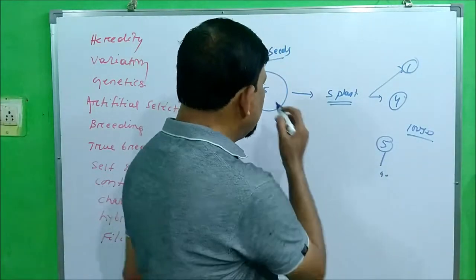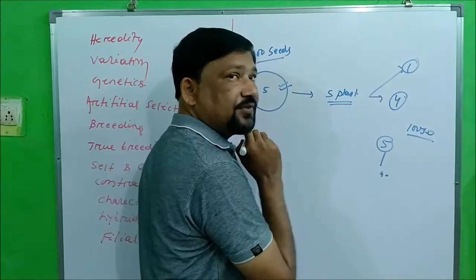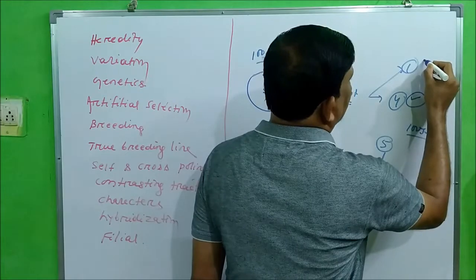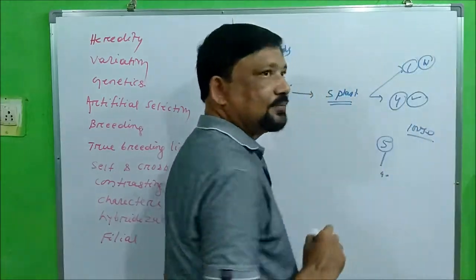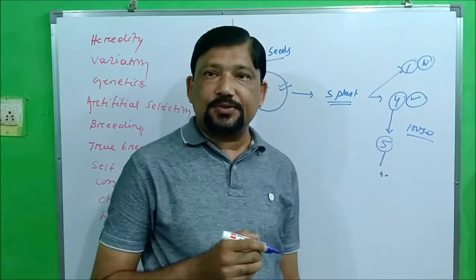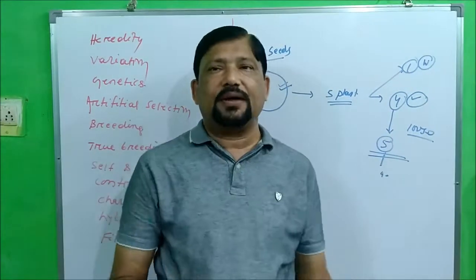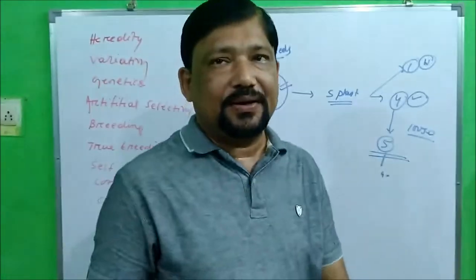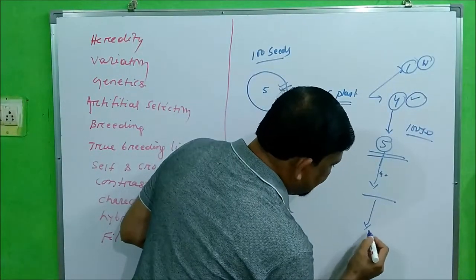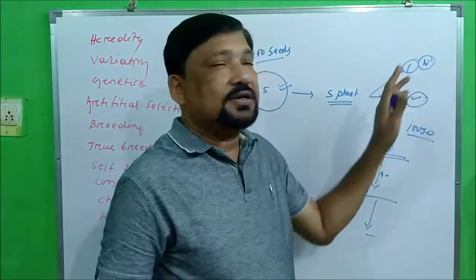artificial selection. While selecting this, he has selected the best 5, but out of this best he got 4 good and 1 worst quality. Again he planted these 4 and whatever the product he got, all are of good quality. Again he sowed it, he got all good quality. Again he sowed it, all are good quality. Means now there is no chance of worst quality.